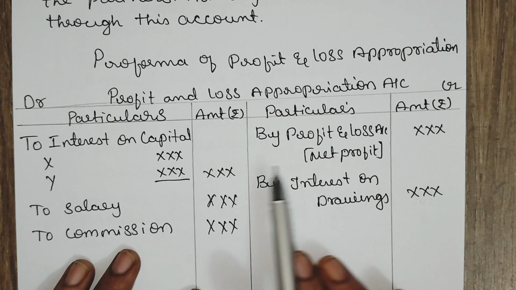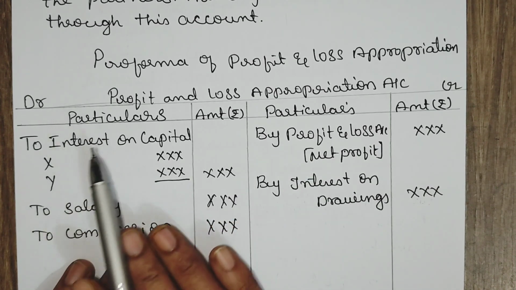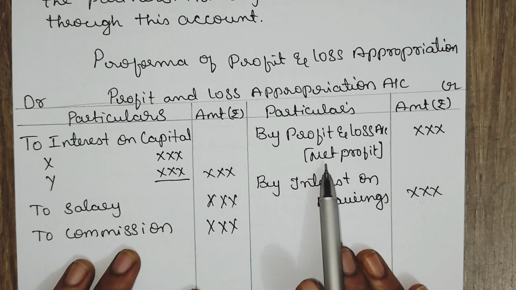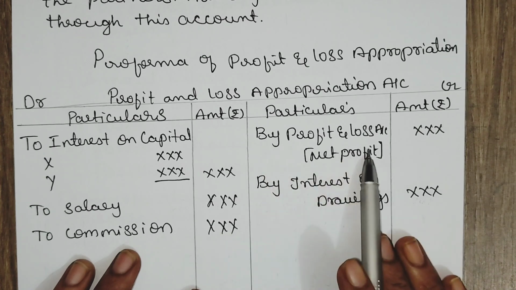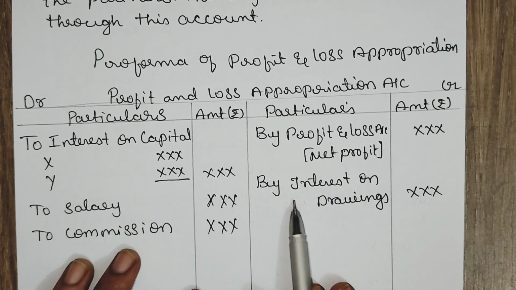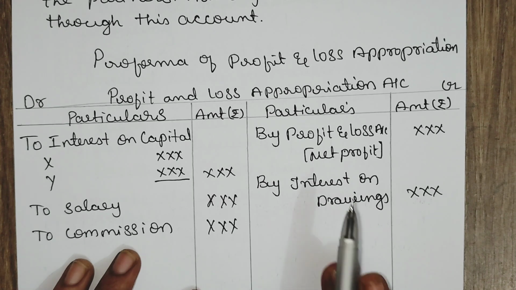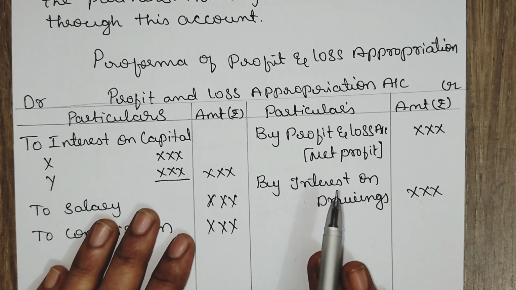Net profit should be whatever you have carried down in the debit side of the profit and loss account. Here you bring forward that profit into the credit side by profit and loss account. In case of loss, you record it on the debit side. Then interest on drawings. See, the profit and loss appropriation account is prepared from the firm's point of view.